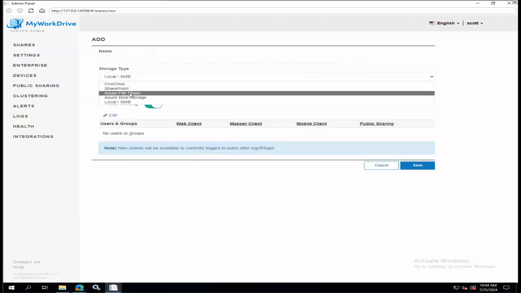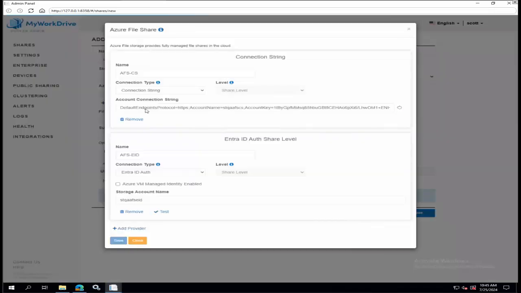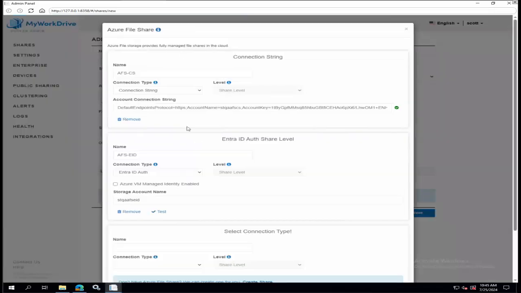Now, this is where I mentioned you don't actually have to go to integrations if you don't want to. You can actually do the integration work right from here. It'll show you your existing ones. We can add a new one.